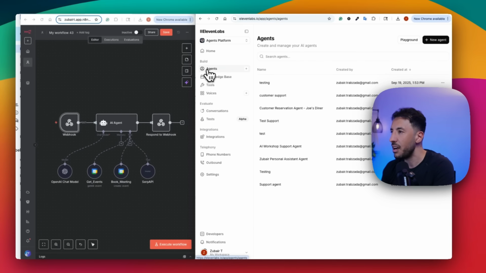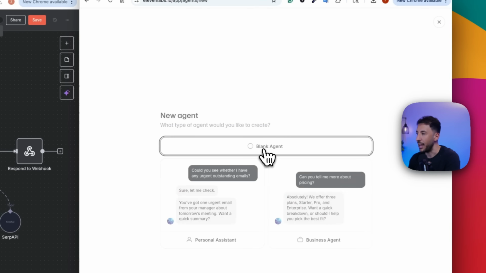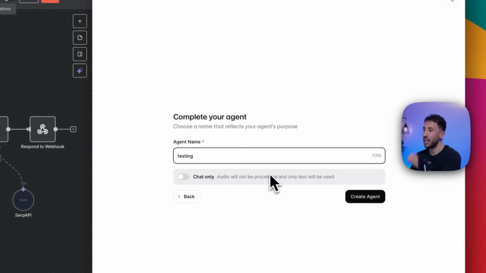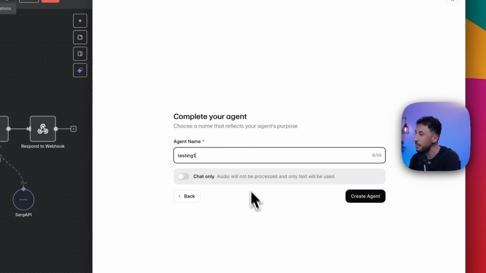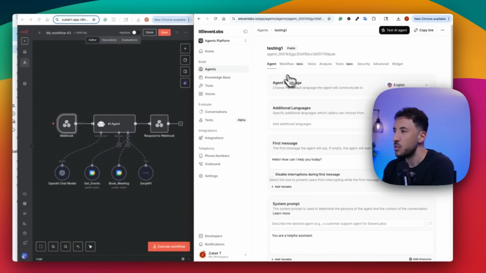Once you come in here, obviously yours looks blank, but what you're going to do is click on new agent, and here you're going to click on blank agent. You're going to give this agent a name, and click on create agent. Once you click on create agent, this is what it looks like.